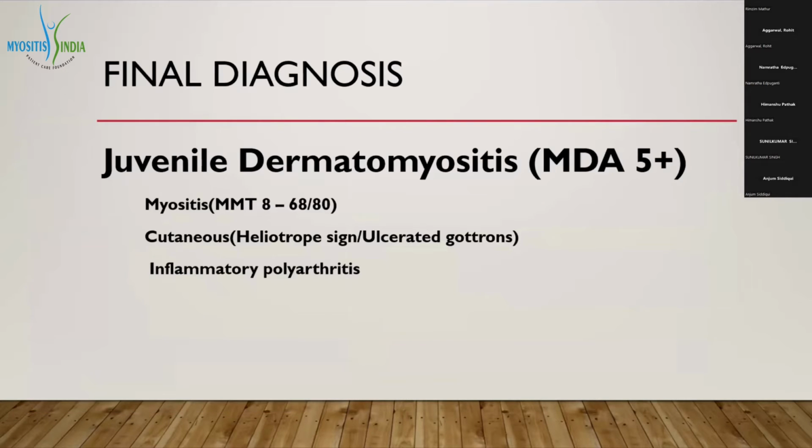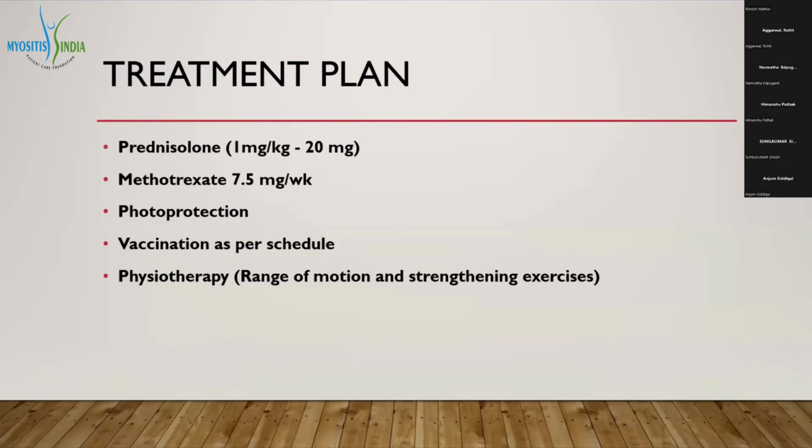So the final diagnosis was juvenile dermatomyositis, MDA5 positive, with components of myositis, MMT8 68 by 80, cutaneous lesions, heliotrope and ulcerated Gottron's, and inflammatory polyarthritis. The patient was started on prednisolone 1 mg per kg, 20 milligrams for her weight, with methotrexate 7.5 milligrams per week. Photoprotection and physiotherapy were advised.